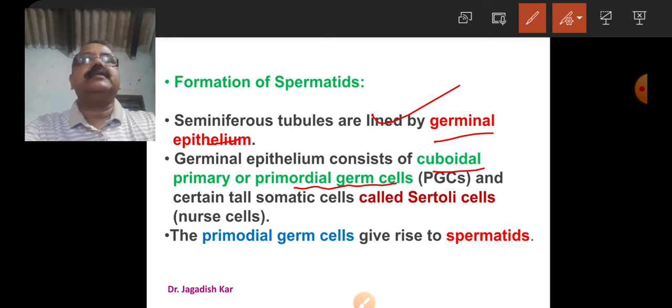These tall cells are somatic cells known as Sertoli cells or nurse cells. They provide nutrition to the developing spermatocytes. The primordial germ cells give rise to spermatids. That means spermatids are produced from the primordial germ cells or primary germ cells.